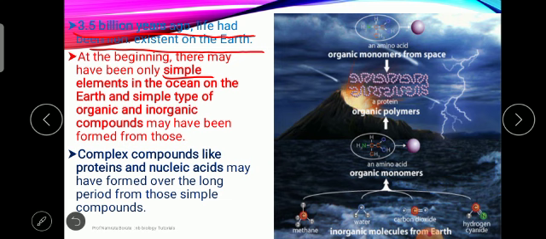मग हे सिम्पल एलिमेंट्स कोणते होते? There is a presence of water, there is a presence of methane, ammonia. All these are present in the oceans. But before that, what is present? There is a presence of light elements. Light element कोणते होते? हायड्रोजन आहे, हेलियम आहे, कार्बन आहे, नायट्रोजन आहे आणि ऑक्सिजन आहे. And afterward, there is a presence of simple elements. Simple element means which element? I have already told you that. मी तुम्हाला सांगितलं आहे कोणते आहेत ते.